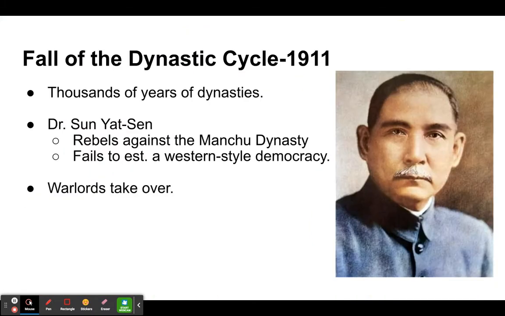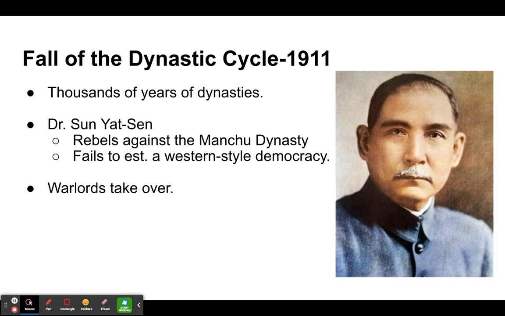We're going to start off with the fall of the dynastic cycle. And so we're going all the way back to 1911 as we begin to put our timeline together here. And we've already talked about this from the beginning of the year when we talked about China. They had thousands of years of history of dynasties, right? These families that were in control, and they would rise to power, and they would be in power for a while, and eventually they would start to decline, or someone would challenge them for the mandate of heaven, and they would go into a time of chaos, and then another family would rise up and unite the rest of the provinces.